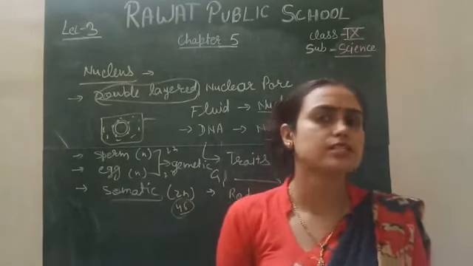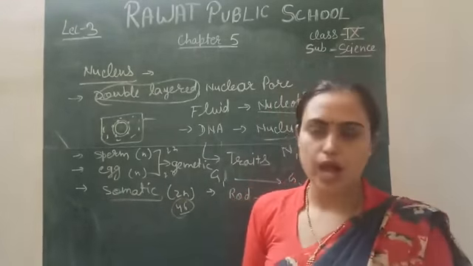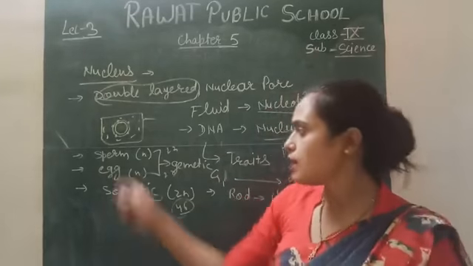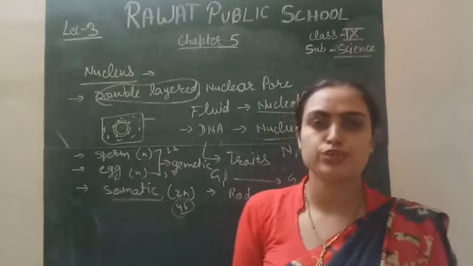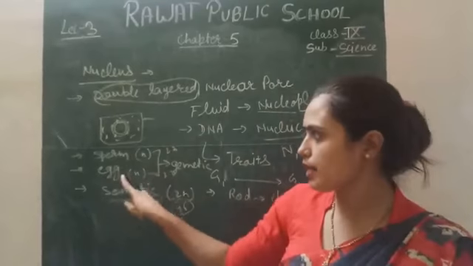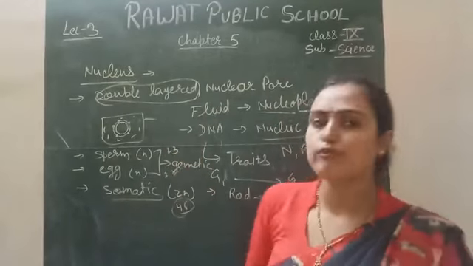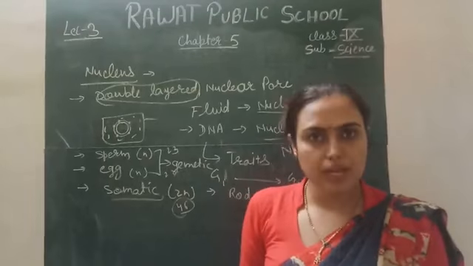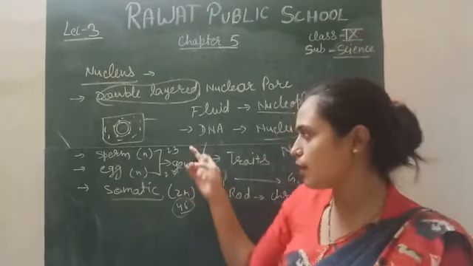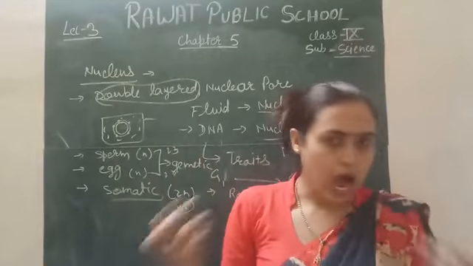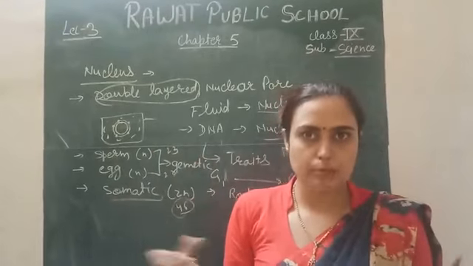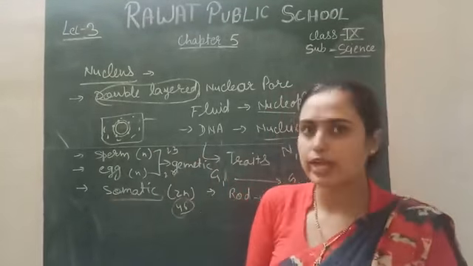Why does a gametic cell consist of a haploid number of chromosomes, or half the number of chromosomes? Because these cells have the capability of fusion. After the fusion of sperm and egg, 23 plus 23, these chromosomes are also fused and become double, so that they become half before the syngamy or before the fusion, simply you can say that.